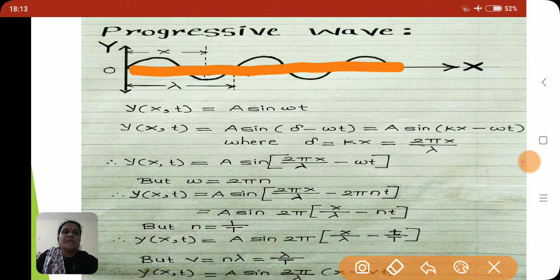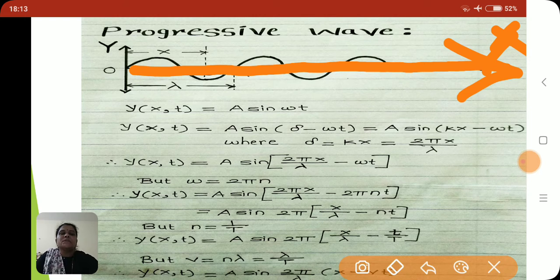This is the simple harmonic progressive wave traveling along the positive direction of the x-axis. This is the positive direction of the x-axis, and this is the origin point O of the wave. That means here time t is equal to 0.